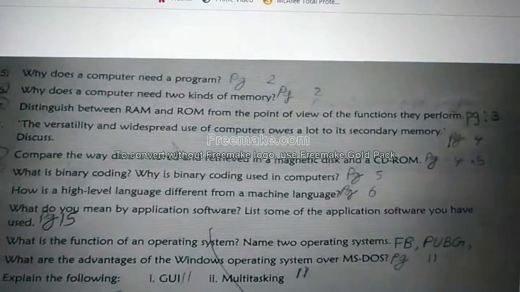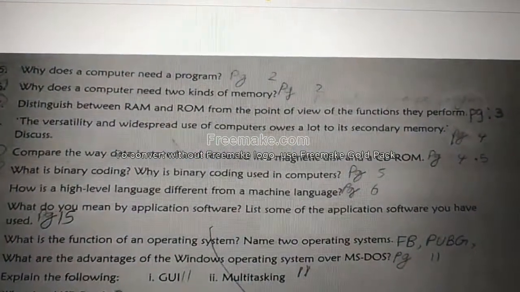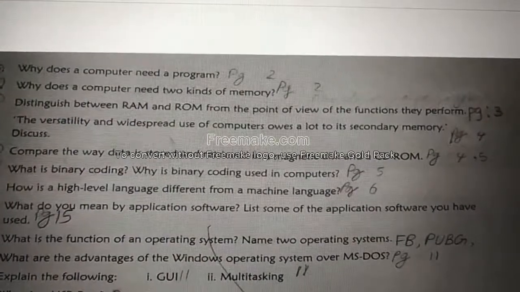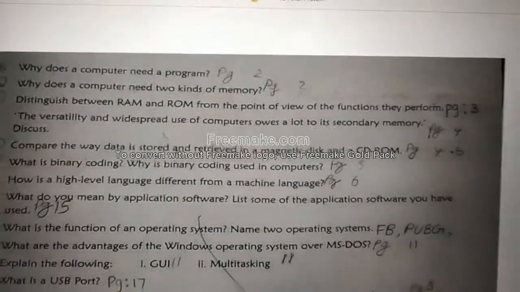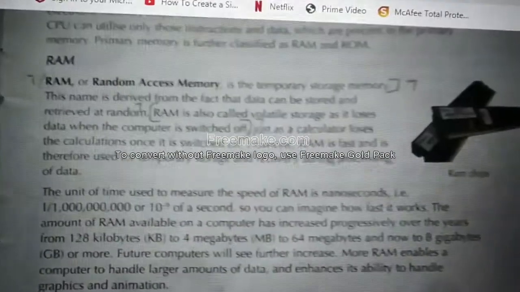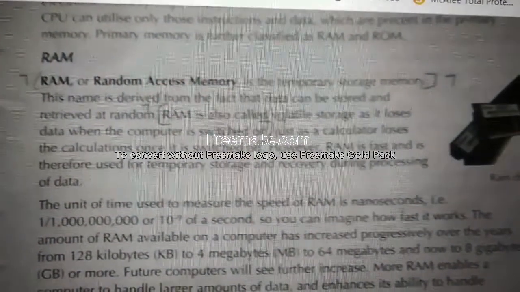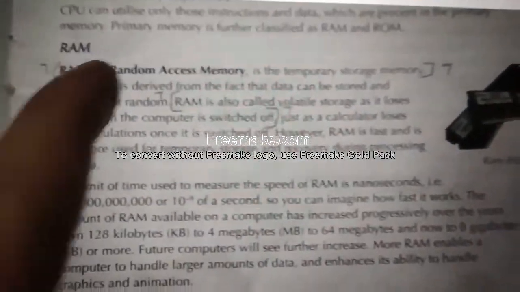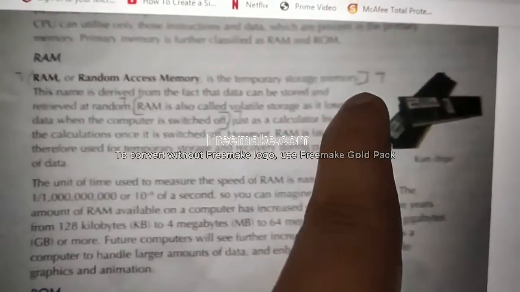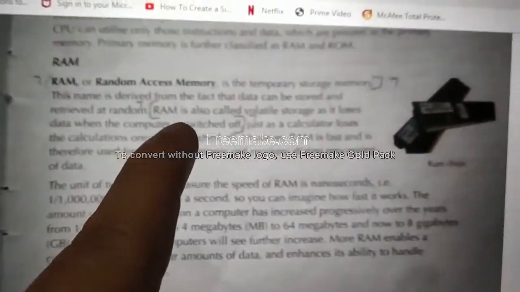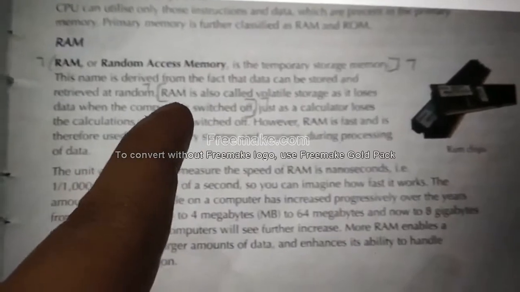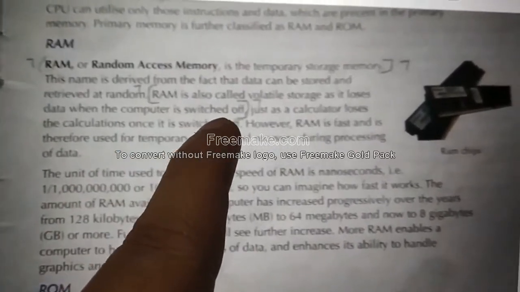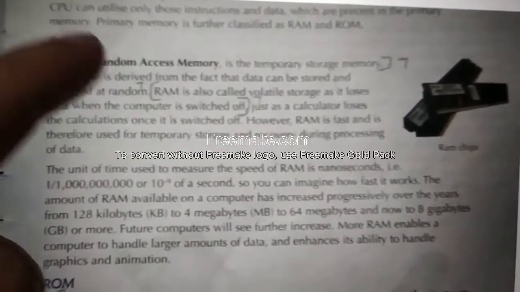Question number 7. Distinguish between RAM and ROM from the point of view of functions they perform. Page number 3. See, for RAM there are 2 points. First line, from RAM to the end of the line, storage memory, that is 1 point. Next, go to third line. In the center you see RAM. From there to the next line, switched off. These are the 2 points for RAM.